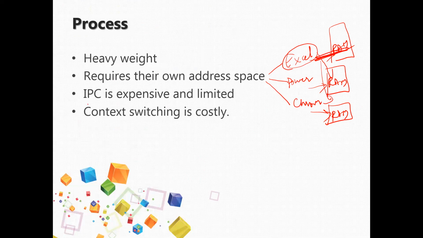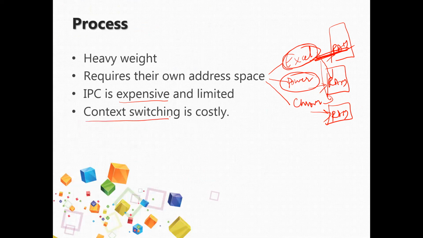The third point is that IPC is expensive. What is meant by IPC? Inter-process communication. That means communication between these processes. For example, I want to send something from Microsoft Excel to the Chrome browser, or from the Chrome browser to something else. That is process to process communication. To perform it, we have some APIs. We can do that also, but it is an expensive job. Expensive here does not mean amount, it means computation time or storage.